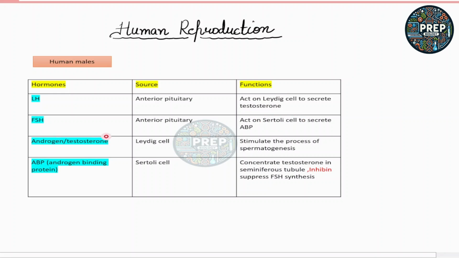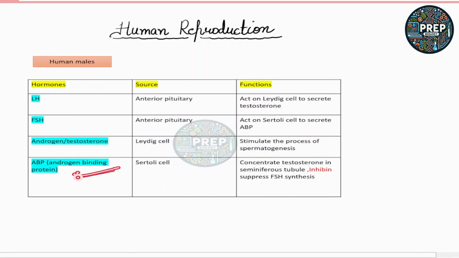Okay, next is the androgen or testosterone. Testosterone is the androgen which is secreted by the Leydig cell, which is present in the testis, and the function of this hormone is it stimulates the process of spermatogenesis, that is the sperm production.